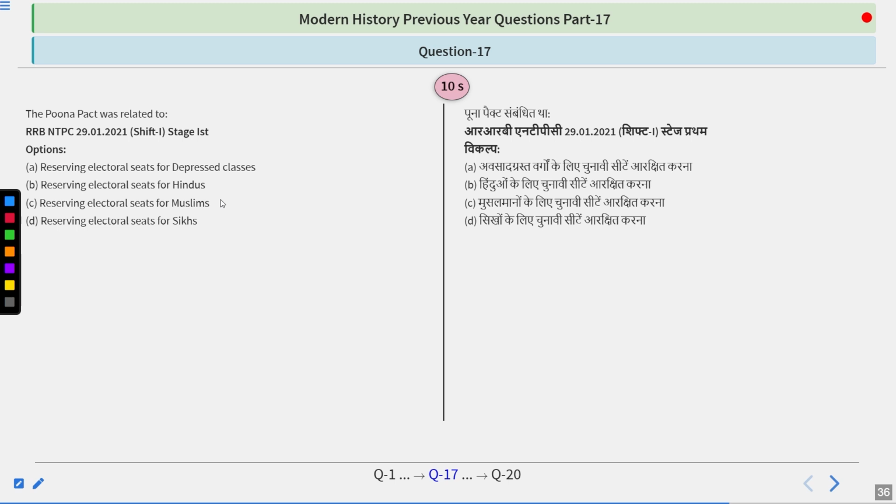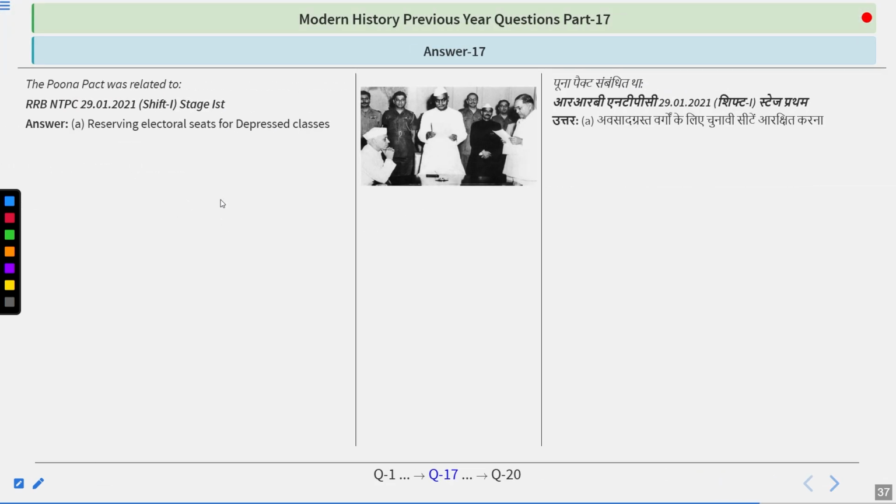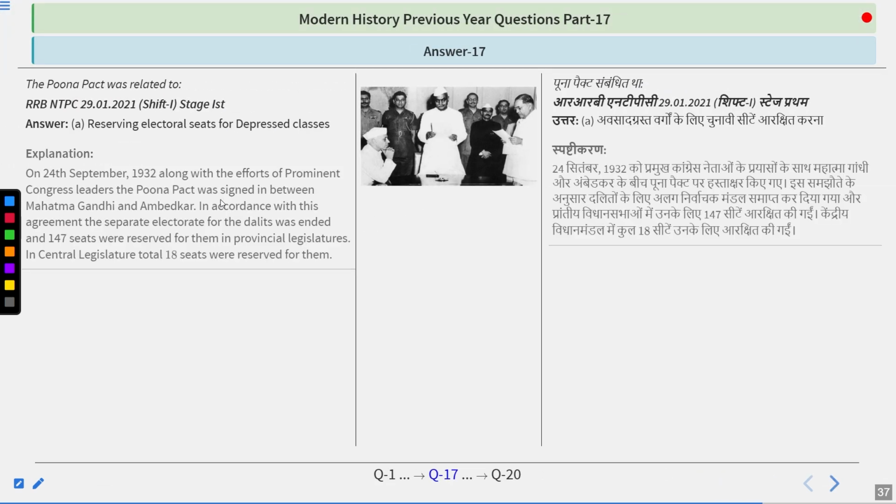The Pune Pact was related to which of the options: reserving electoral seats for depressed classes, reserving electoral seats for Hindus, reserving electoral seats for Muslims, or reserving electoral seats for Sikhs. So think about it. And you're right. The answer is reserving electoral seats for depressed classes.